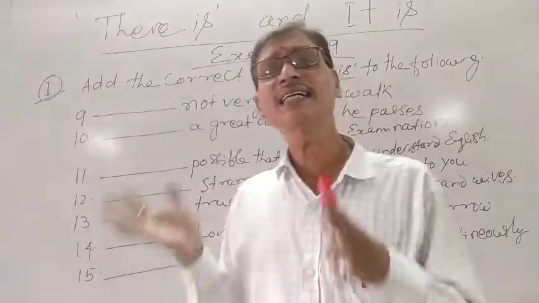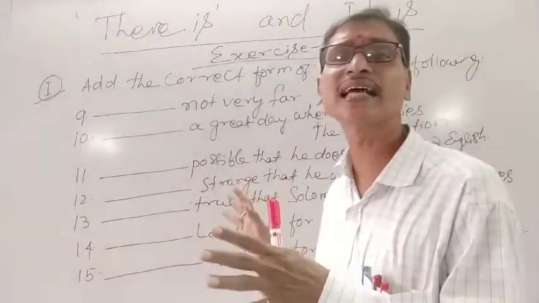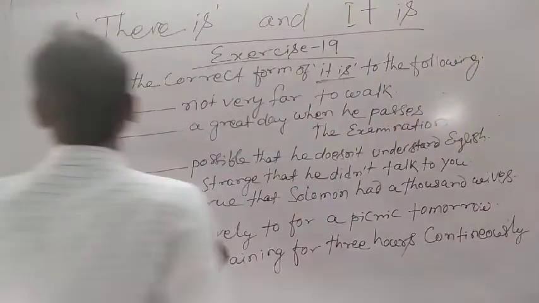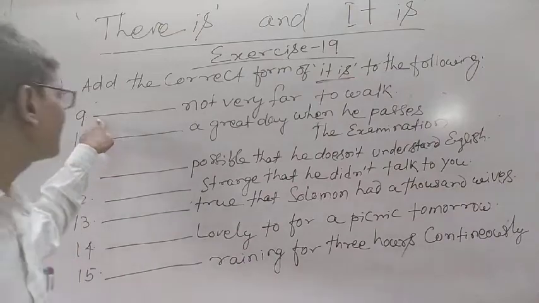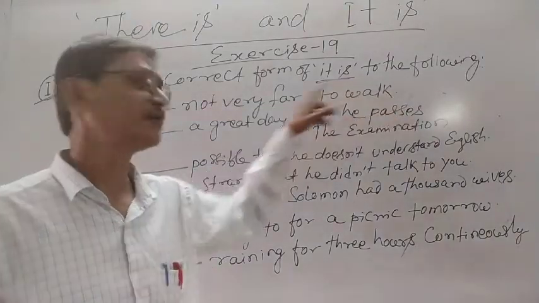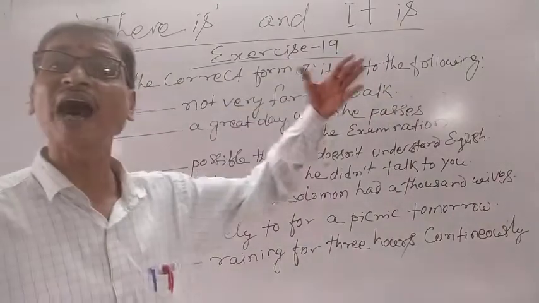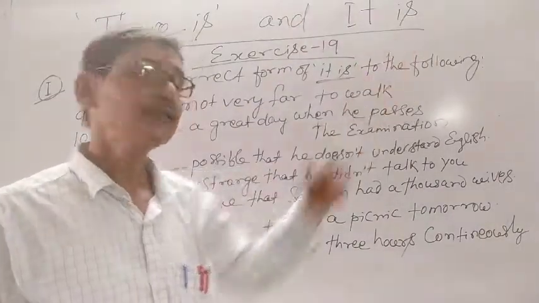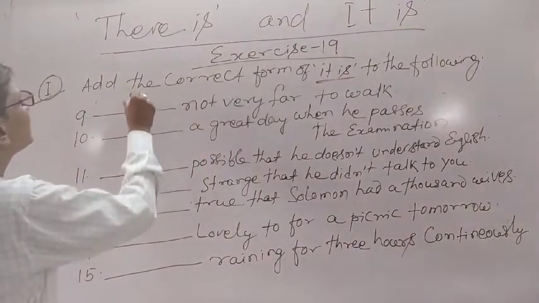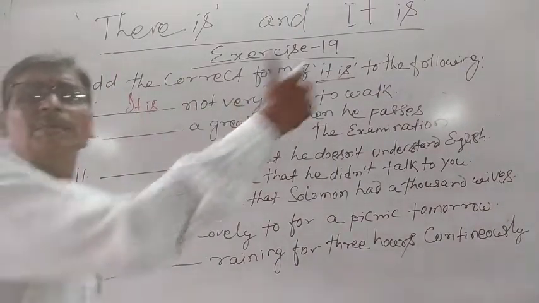Let's understand the remaining sentences of exercise 19 part 1. So here, sentence 9 says, "There's not very far to walk." Here we can use "it is not very far to walk."